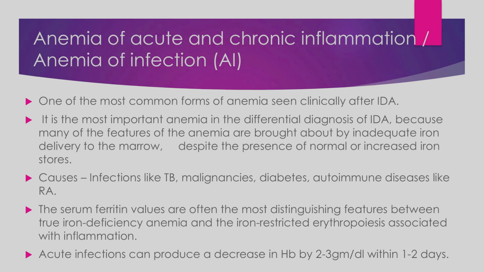The causes for these chronic inflammations are infections like tuberculosis, malignancies, diabetes, and autoimmune diseases like rheumatoid arthritis. The serum ferritin levels are the most useful in differentiating between IDA and AI. The acute infections can also produce anemia. They can suddenly decrease the hemoglobin by 2 to 3 grams per deciliter within 1 to 2 days.